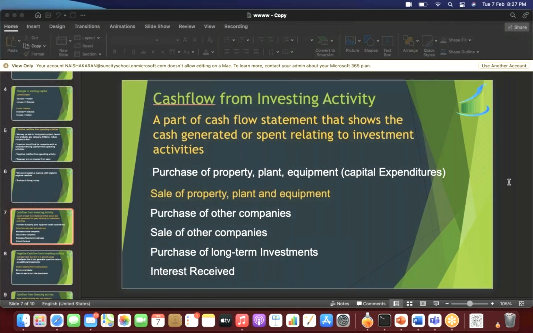So when I sell my company, there will be an inflow of cash. If I'm selling only part of the company rather than the whole company, there will be an inflow of cash. When I sell any machinery, I sell property, I sell plant, I sell factory, whatever I sell, there will be an inflow of cash.